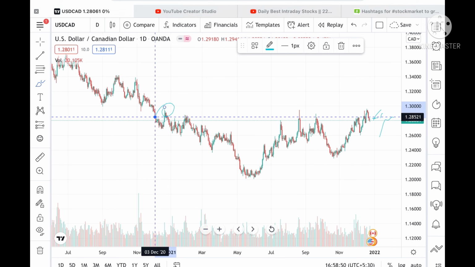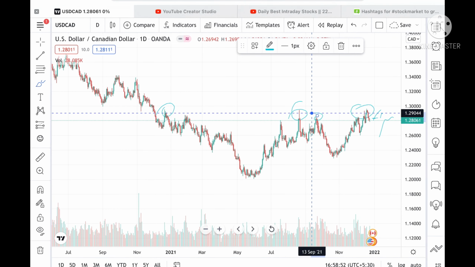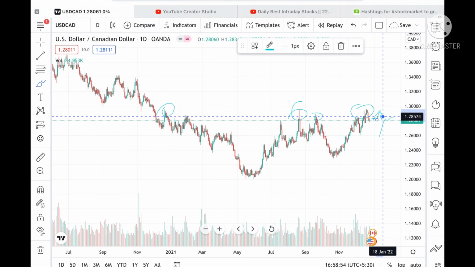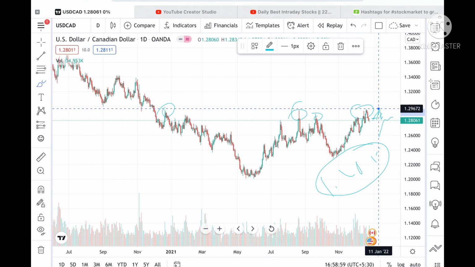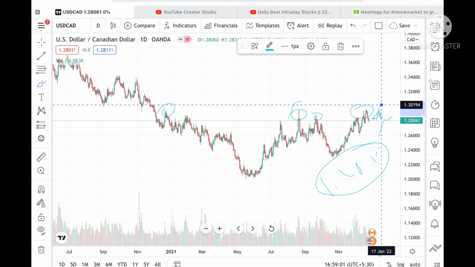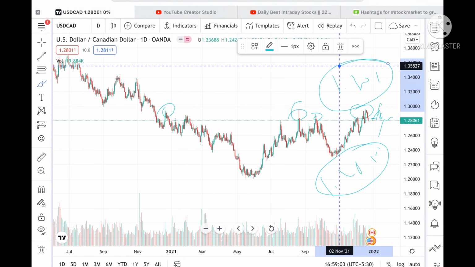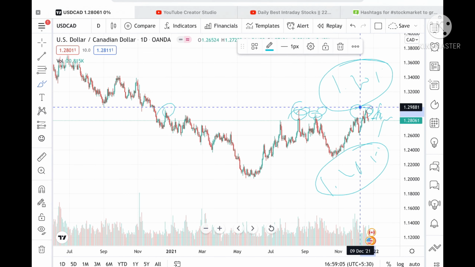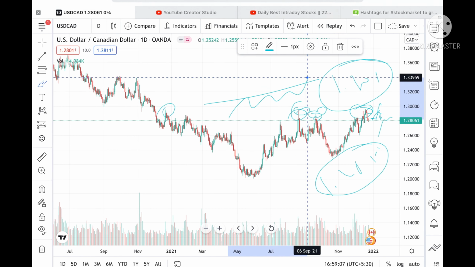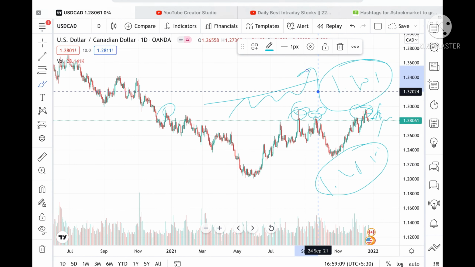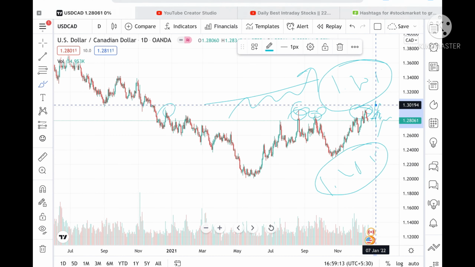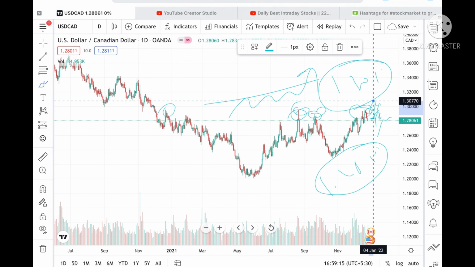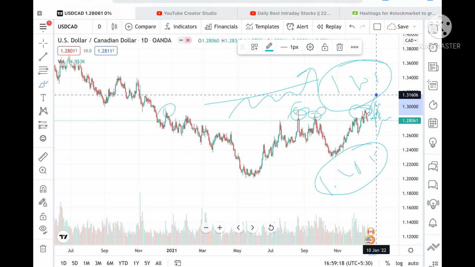This is a trend which is already tested here twice, thrice, so chances are very high if it comes close to a level of 1.28574, keep this in mind, it can go and touch a level of 1.30194, because this trend has become weak. So chances will be very high it can go further upside. It can go to a level of 1.31083 if it sustains above a level of 1.30914, and from there we can see it can go further upside.